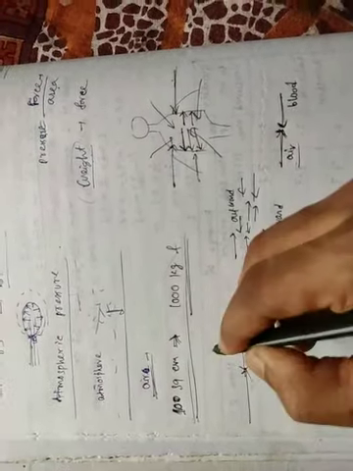Understand? If air exerts pressure in this direction, then blood gives the pressure in this direction. If air exerts the pressure in this direction, blood exerts pressure in this direction. So these two pressures cancel each other. That's why we don't feel any pressure on our body, but there is a pressure and it is very high, but we don't feel it. Clear? Okay.